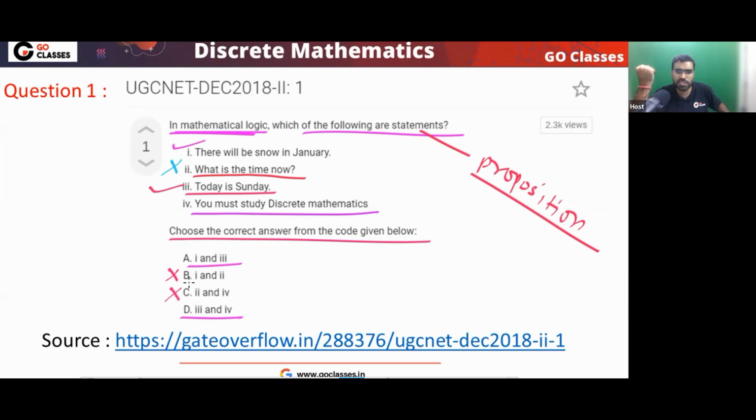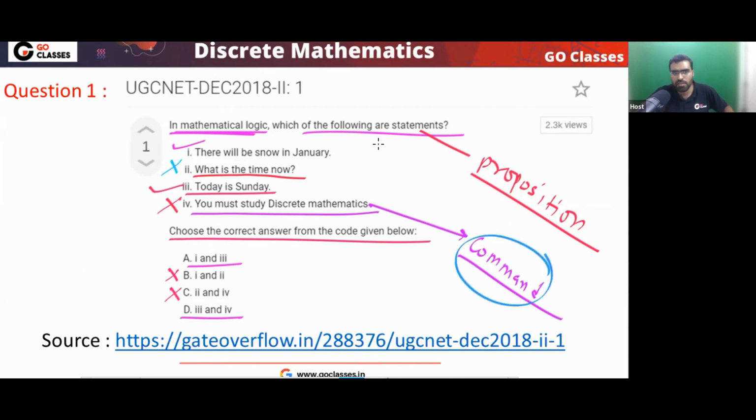Finally, "You must study discrete mathematics." This is actually a command. So this is also not a proposition, because you are giving a command. This is not a true false statement. So finally, if you are attempting this exam, your answer will be option A.